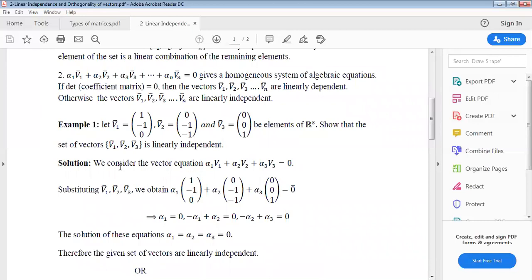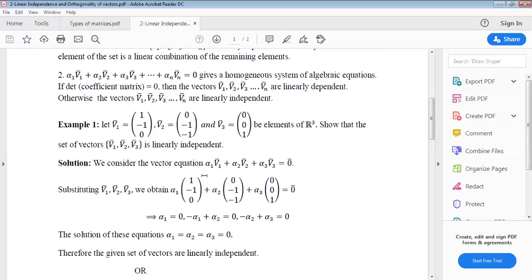So first, consider the equation alpha 1 v1 bar plus alpha 2 v2 bar plus alpha 3 v3 bar is equal to 0 bar. How many vectors are there? We have three vectors, so we select three scalars alpha 1, alpha 2 and alpha 3. Alpha 1 v1 bar plus alpha 2 v2 bar plus alpha 3 v3 bar equals 0. So substituting v1 bar, v2 bar, v3 bar, we obtain alpha 1.